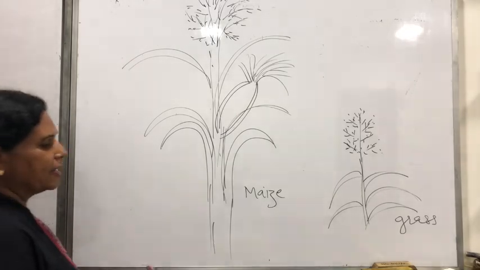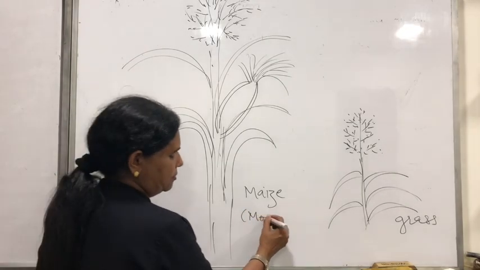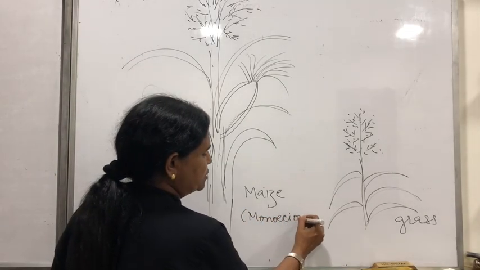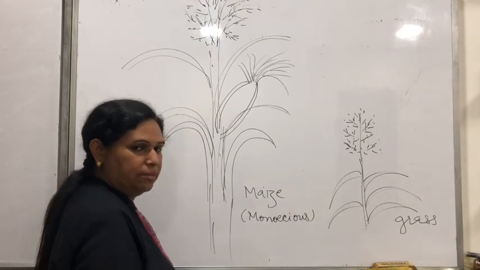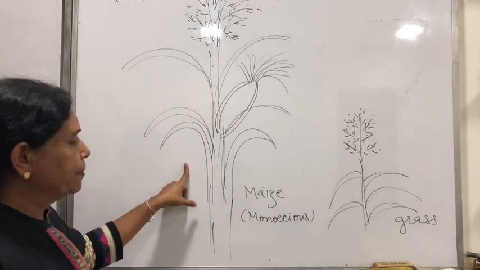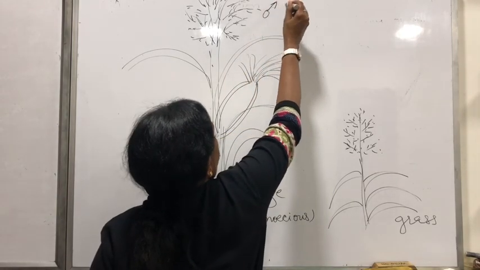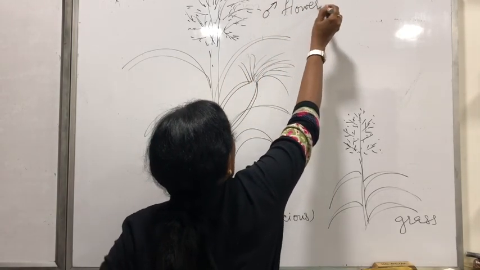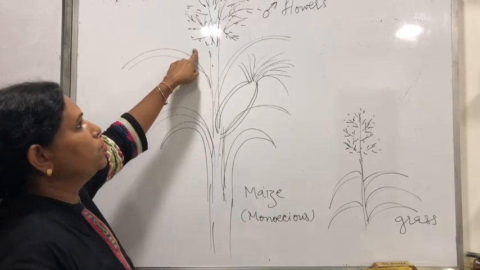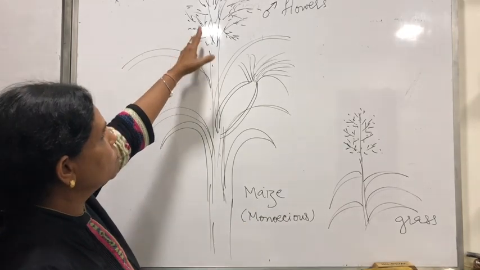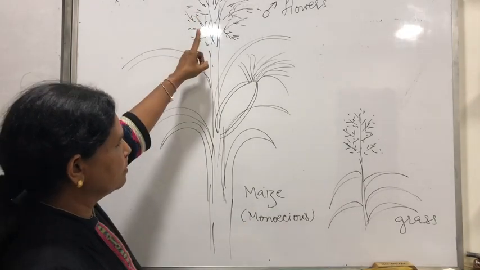Now maize plant की खास बात क्या है? This is monoecious plant. Monoecious means it will be having both male and female flowers on the same plant, but on different branches. ये देखो ऊपर की तरफ जो बनाया मैंने, these are all the male flowers. Now male flowers will always be exposed in the air. बिल्कुल सबसे ऊपर वाले टिप पे होंगे, एपिकल पोर्शन पे ही होंगे.